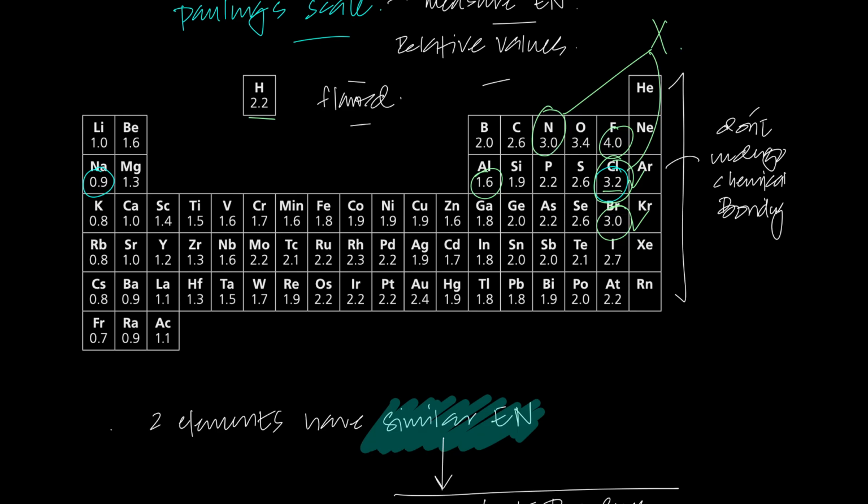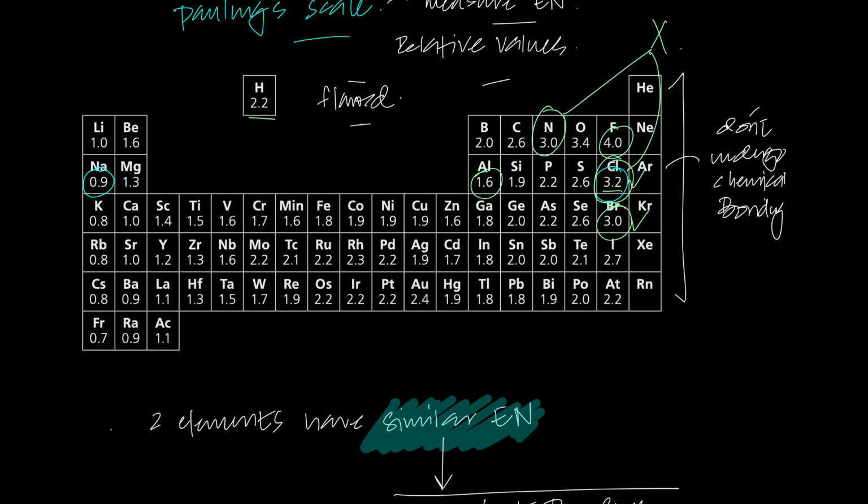But normally nitrogen and chlorine have the same electronegativity value given to you in the Pauling scale. That's why I say it's flawed in your exam. So please understand, even if they show the same values, that's just a rounding off error. In your exam, if this is 3.0 and this is also 3.0, that's just a rounding off error. And if this is 3.2 and this is 3.2, it's just a rounding off error.